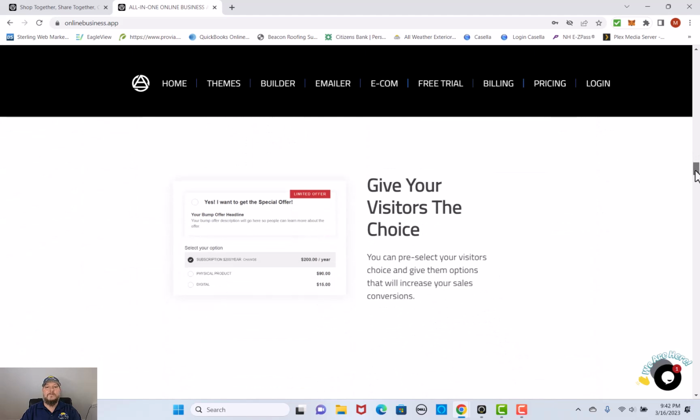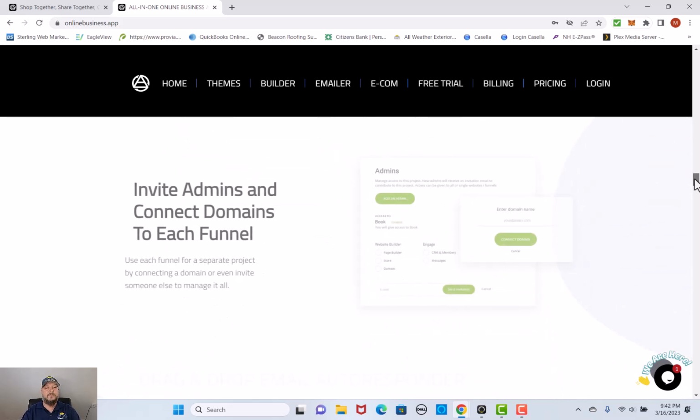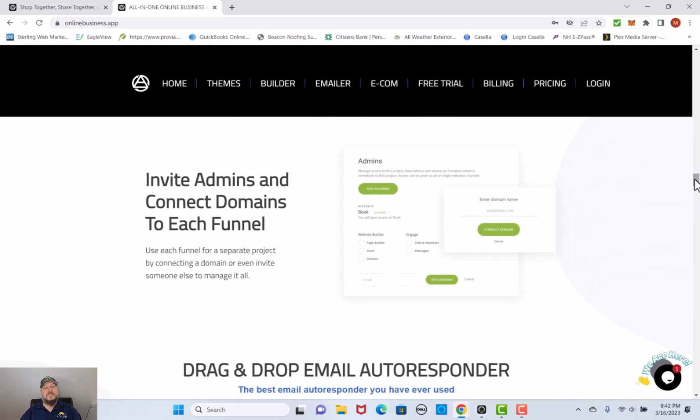Now, you want to give people the choice. If a visitor wants a subscription, if they want a physical product, if they want a digital product, this gives you a chance to give them multiple offers. If you have a business that's designed for multiple offers or a subscription-based model, say they're going to want to subscribe and pay a certain monthly fee or yearly fee to have your service, this gives you those options. So if you want to have somebody that is an admin and you want to connect the domains to each of your funnels, in other words, one person that can manage, okay, this is from the page builder, this is for the store, this is for this part of your business, that's for that part of your business, you'd be able to do that as well.